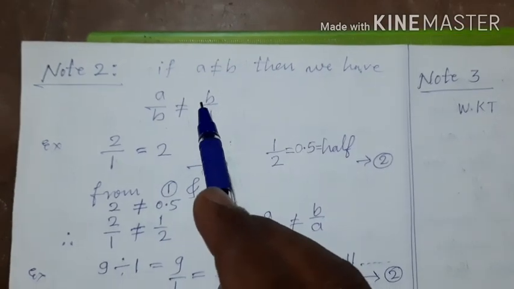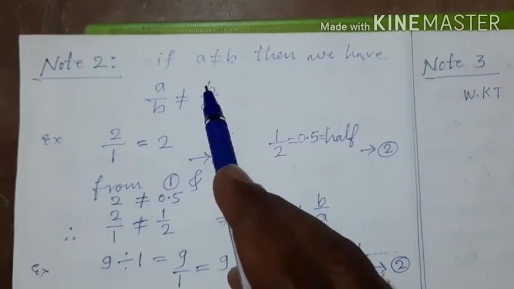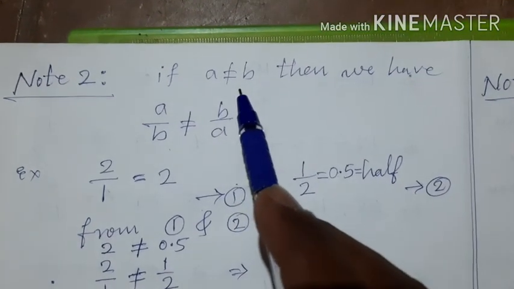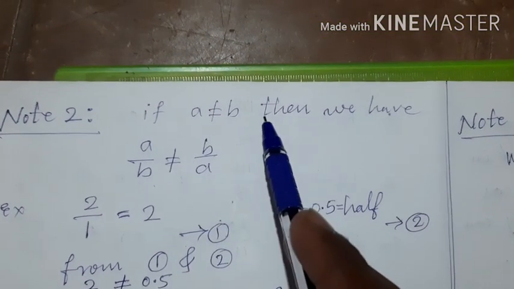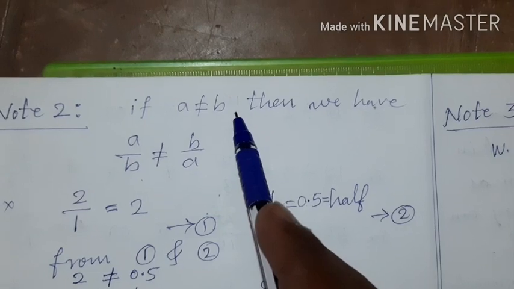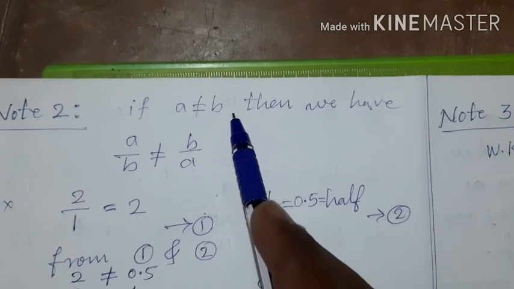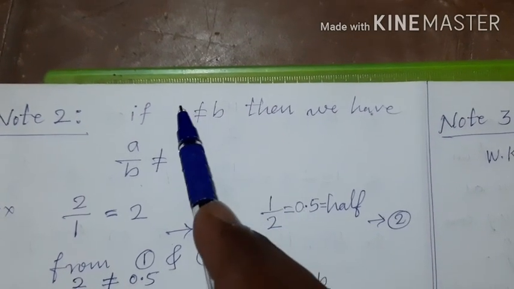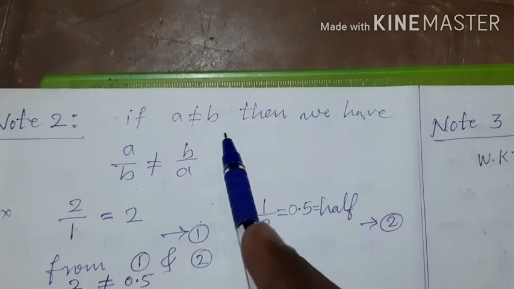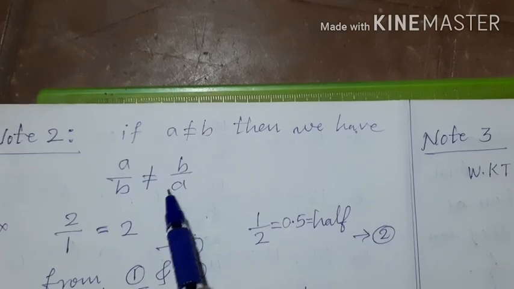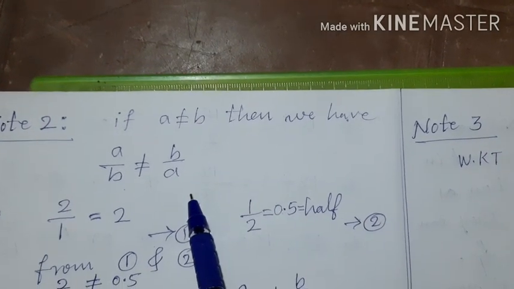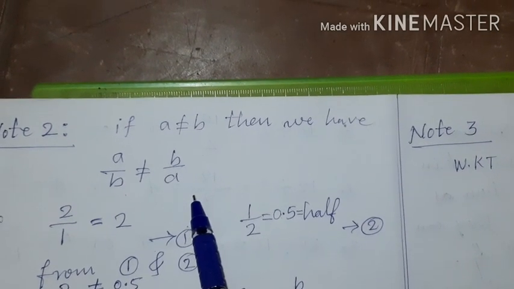Let us understand some more interesting properties about the numbers. If A and B are two natural numbers or whole numbers or integers, then if A is not equal to B, then we have A upon B is not equal to B upon A. Let us verify it.